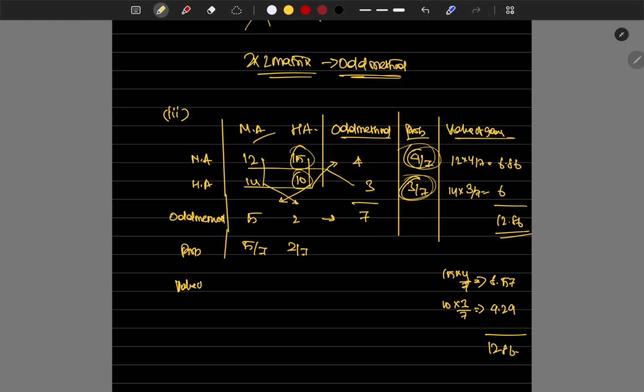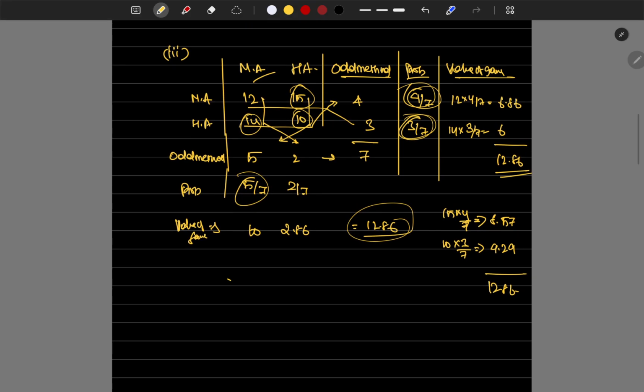You can try the other side also for the value of the game. 14 into 5 by 7 is 10, and 10 into 2 by 7 is 2.86. Total is 12.86. The value of the game will be the same in both situations. It should match, because one's loss is another's gain. So this is how the value of the game works. The problem is over. I hope you guys have understood the problem. Thank you.